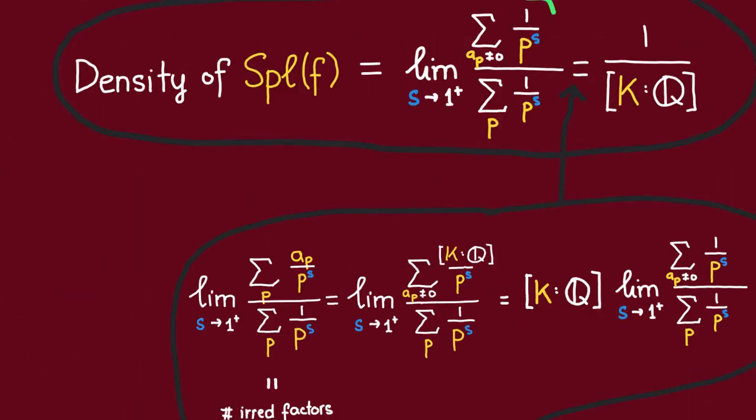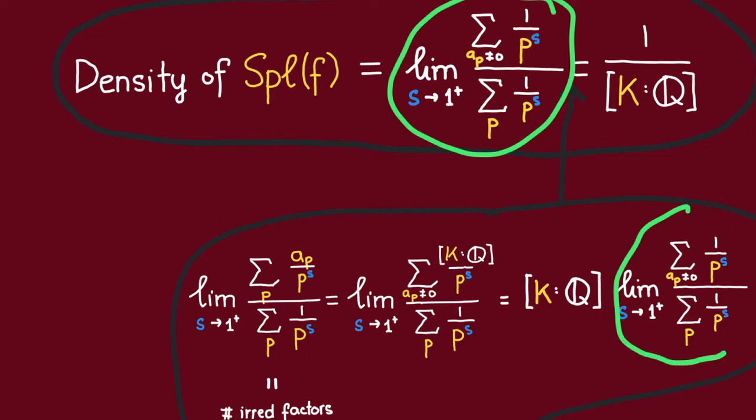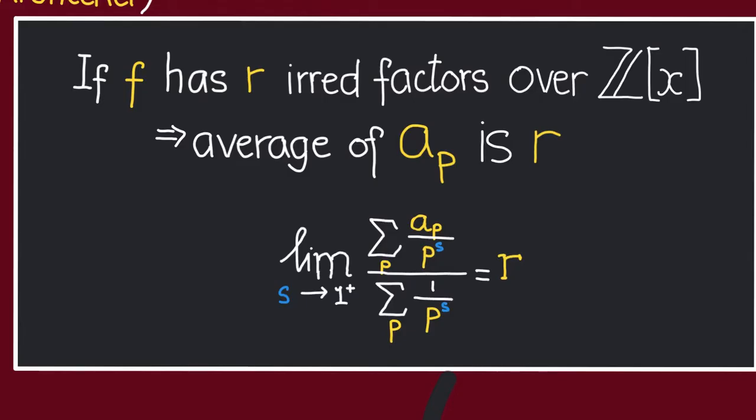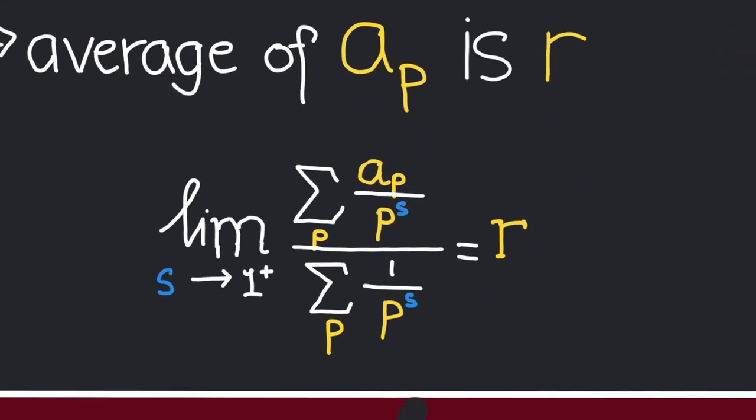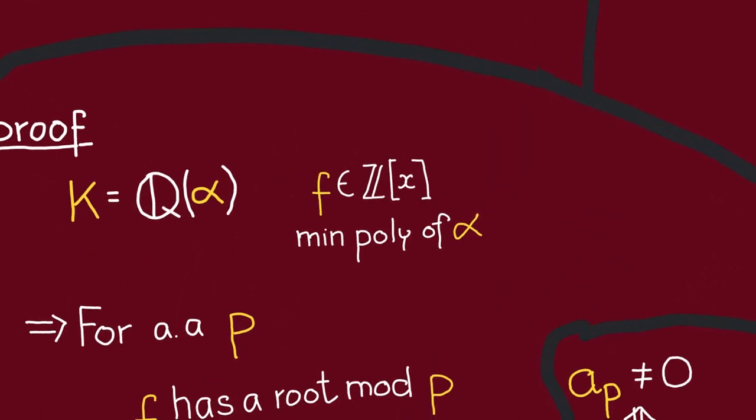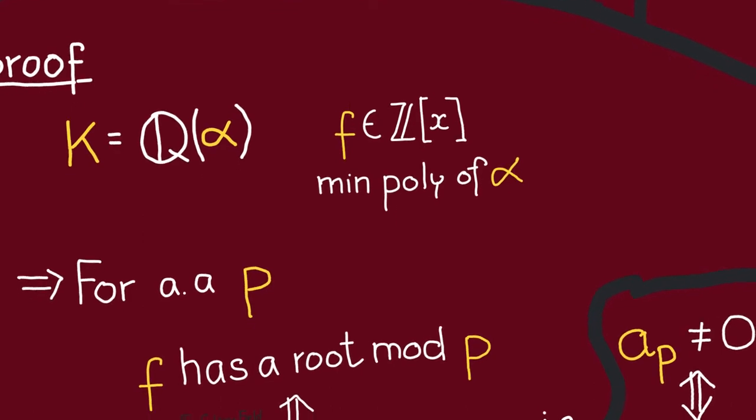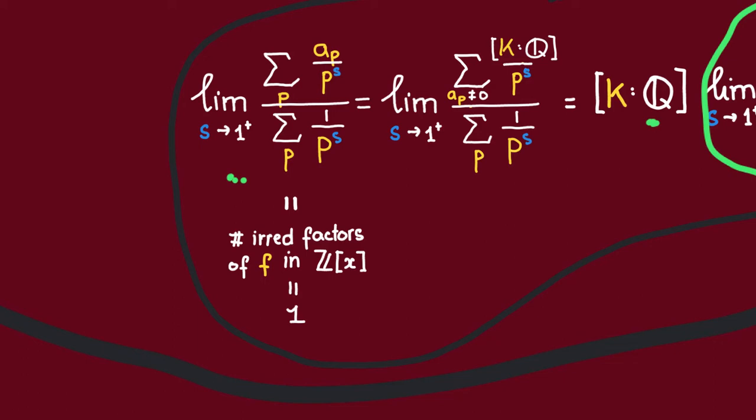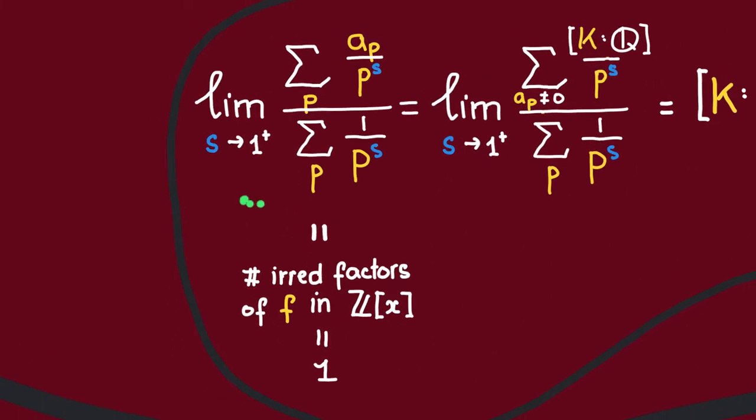So we'll do that by showing that this fraction here, this density here, multiplied by the degree of K over Q is going to be equal to 1. So here's where we use Kronecker's theorem. Remember, Kronecker's theorem said that this average of the a_p must be equal to the number of irreducible factors of f. Now recall that we have assumed f to be a minimal polynomial, so f is irreducible over Z[x], and thus it has only one irreducible factor over Z[x]. So this average of the a_p here must be equal to 1.